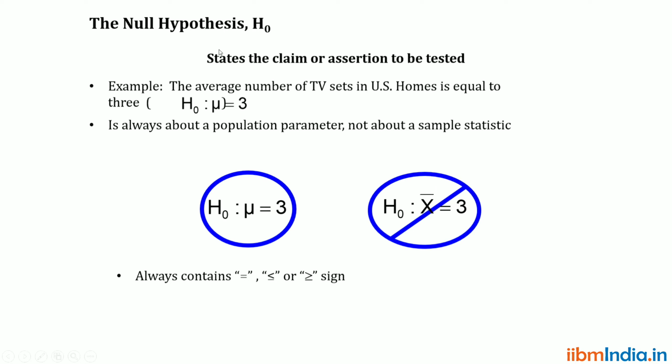Whenever we go for a null hypothesis, always remember that in the null hypothesis we should have an equal sign, or a lesser than or equal to, or a greater than or equal to sign. Mandatorily we need to have any one of these three signs. The null hypothesis means the statement which we are going to prove.